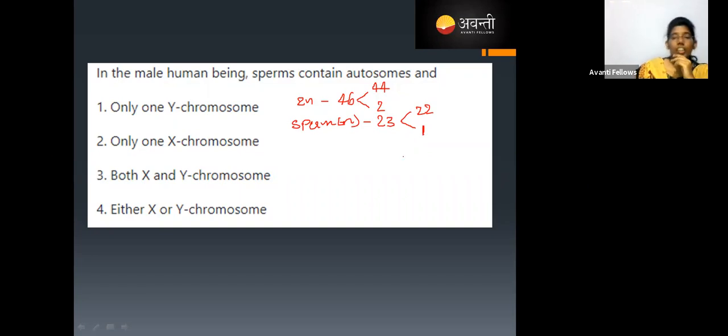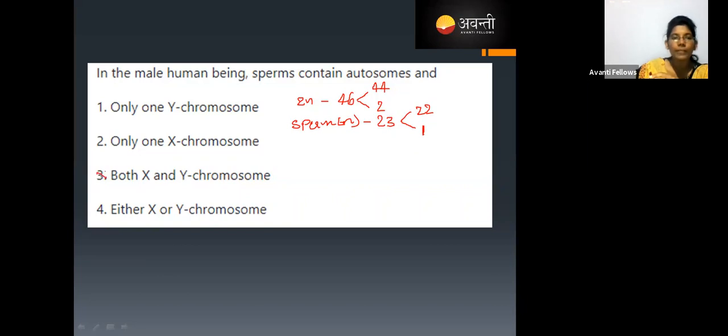If this one is an allosome, and if we consider both X and Y, it should contain both. X and Y means this allosome should be 2, right? No, only one allosome will be present.